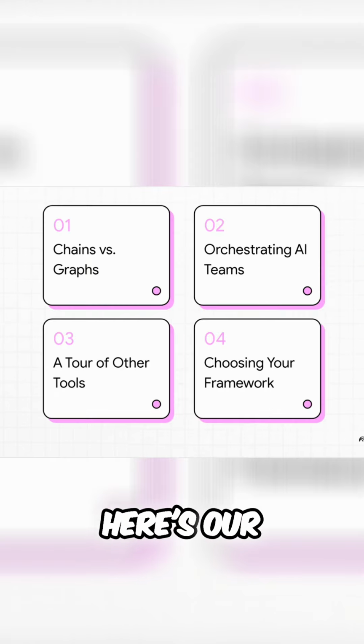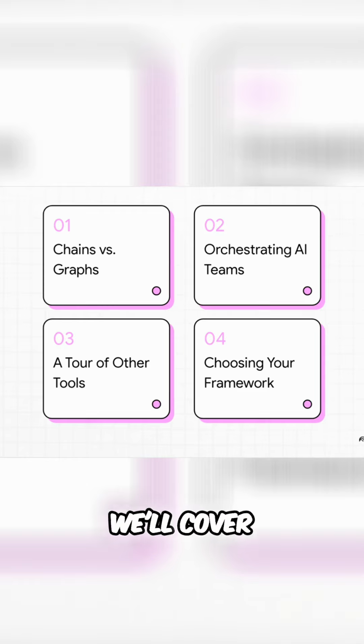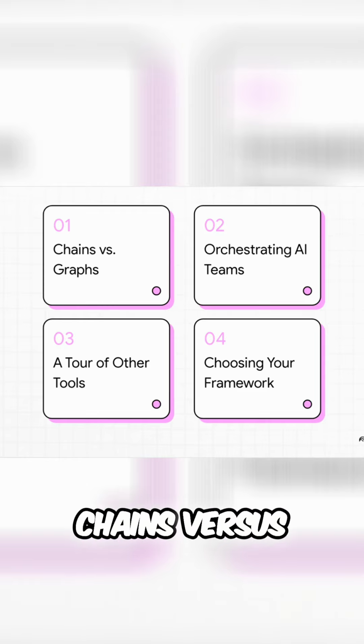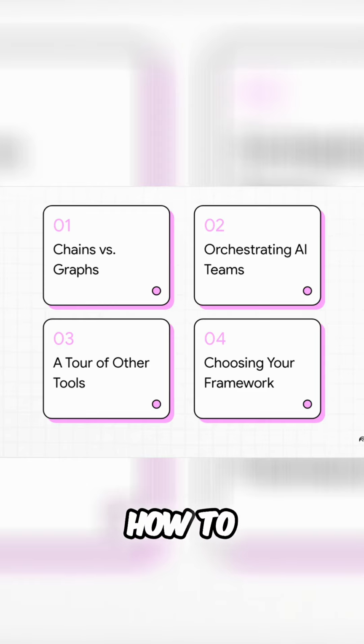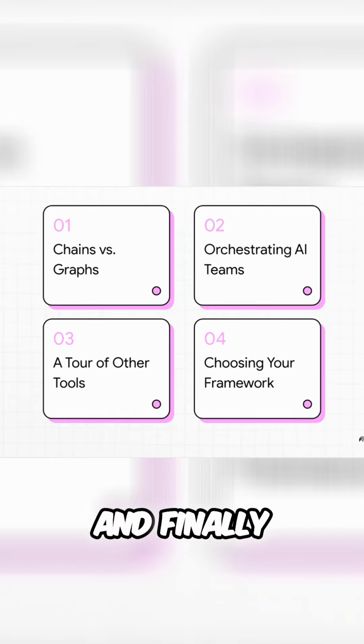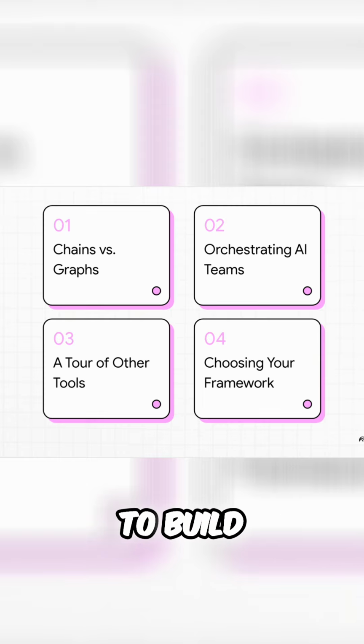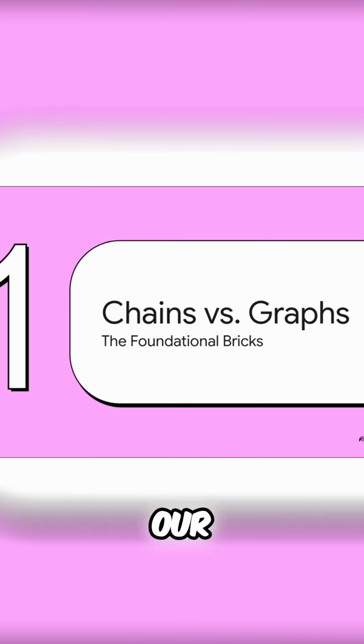Okay, here's our roadmap for today. First, we'll cover the basics, chains versus graphs. Then we'll look at how to orchestrate whole teams of AI. After that, a quick tour of some other cool tools out there. And finally, we'll wrap up by figuring out how you choose the right framework for what you're trying to build. All right, let's get into our first section.